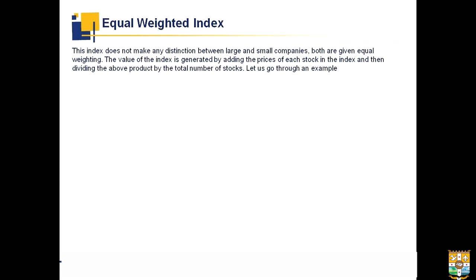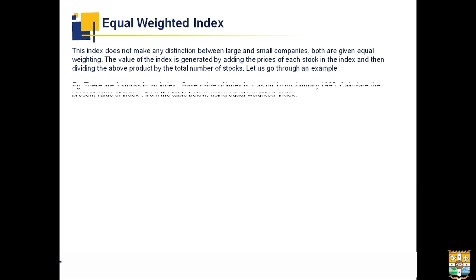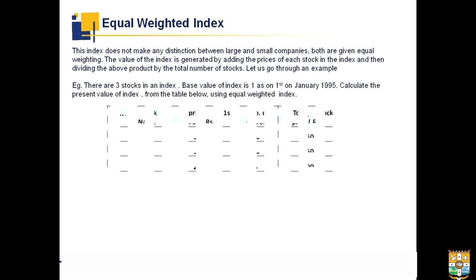Equal weighted index. This index does not make any distinction between large and small companies. Both are given equal weightage. The value of the index is generated by adding the prices of each stock in the index and then dividing the above product by the total number of stocks. So we have an example over here.